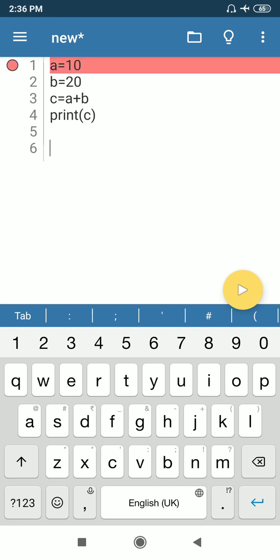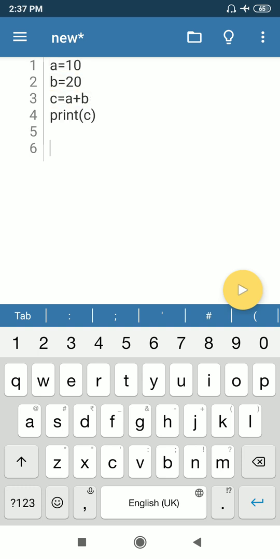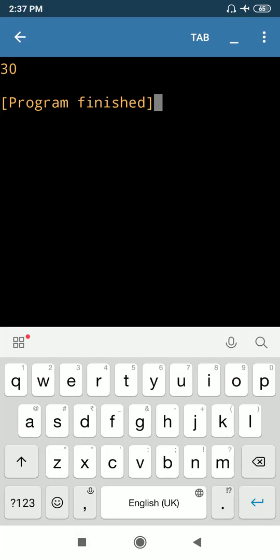Here 10 will be stored in variable a, here 20 will be stored in variable b, here the value of a and value of b will be added and stored in variable c, and this line number 4 will display the value of c as output. So student, just check the output. I am going to run the program. Yes, 30. You have got 30 as output.